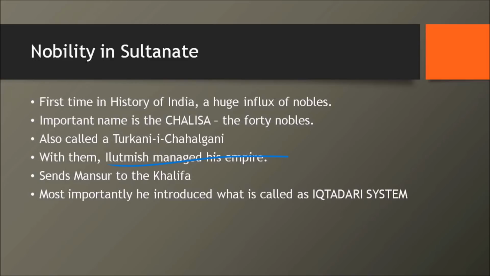Now another important point is that he sends Mansur to the Khalifa. Now what is this Mansur? Mansur is the money that any Islamic ruler gives to the Khalifa. Khalifa is the religious and political head of all the Muslims in the world. Okay, so now what Iltutmish does, being a very smart politician that he is, he sends Mansur to the Khalifa and the Khalifa accepts the Islamic rule in India.